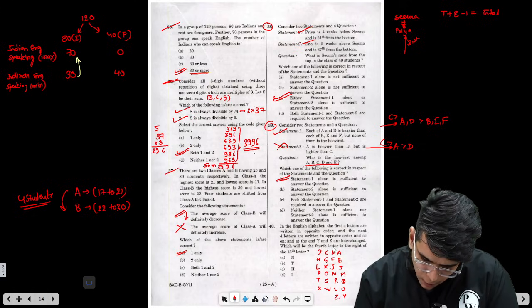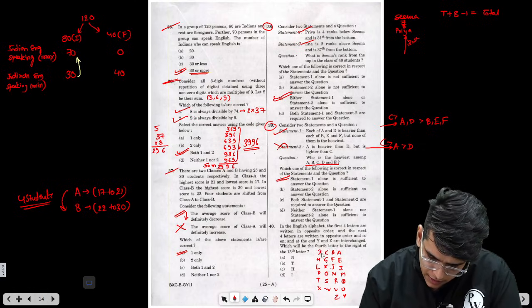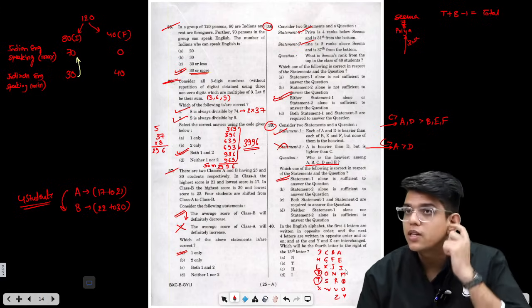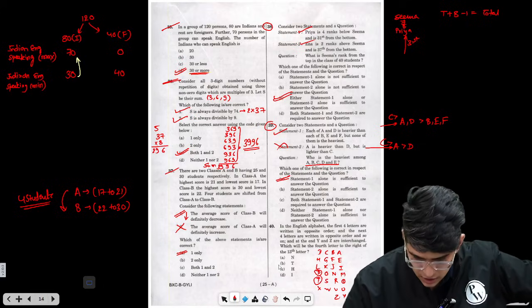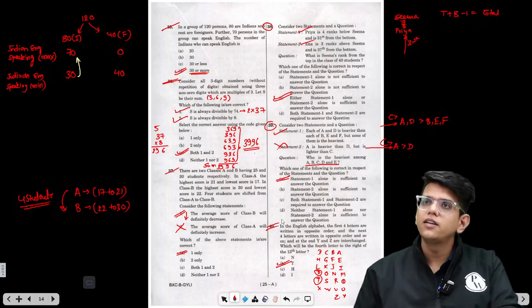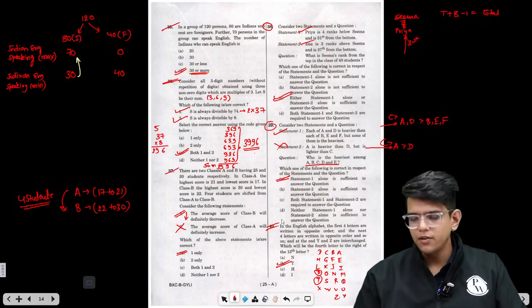Which will be the 4th letter to the right of the 13th letter? What is the 13th letter? 1, 2, 3, 4, 5, 6, 7, 8, 9, 10, 11, 12, 13. Fourth letter to the right: 1, 2, 3, 4. T is the 4th letter to the right of P. So the answer is T. Easy question. Somehow we missed it while attempting the paper for the first time.